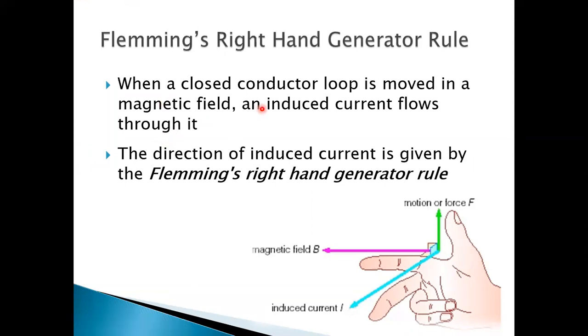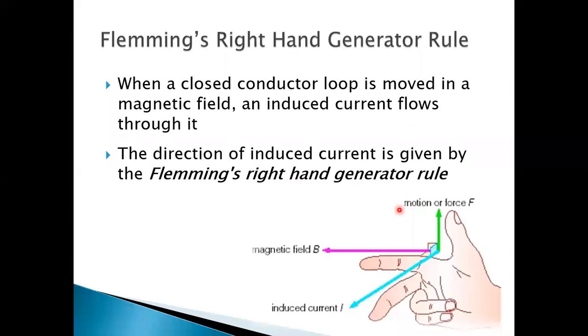So when a closed conductor loop is moved in a magnetic field, an induced current flows through it, and the direction of current induced in the conductor is given by Fleming's right-hand generator rule. Everything will remain the same as in the previous case.